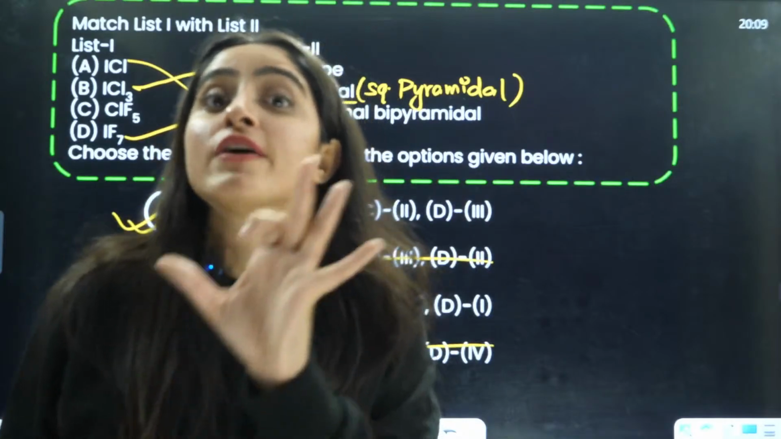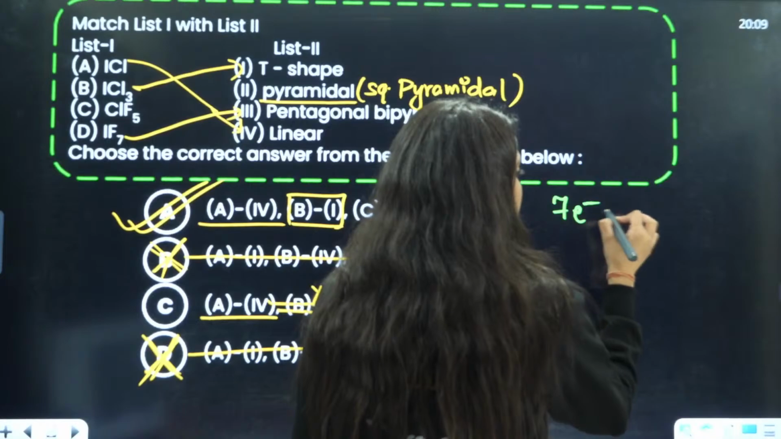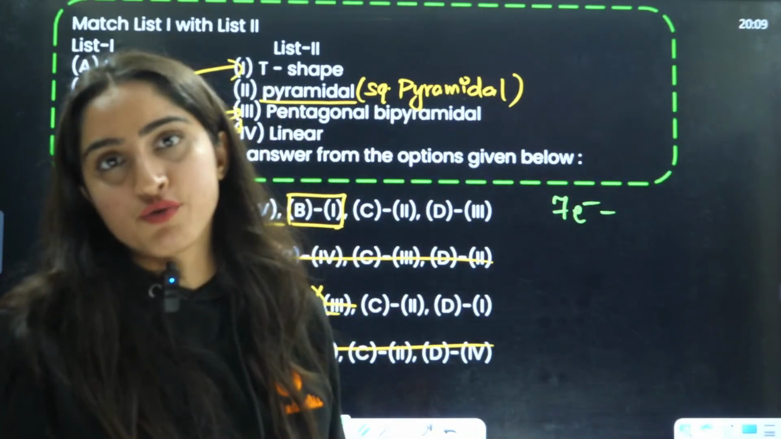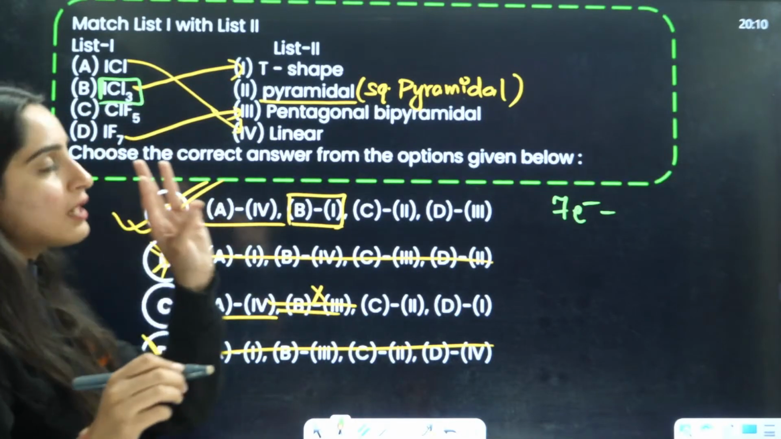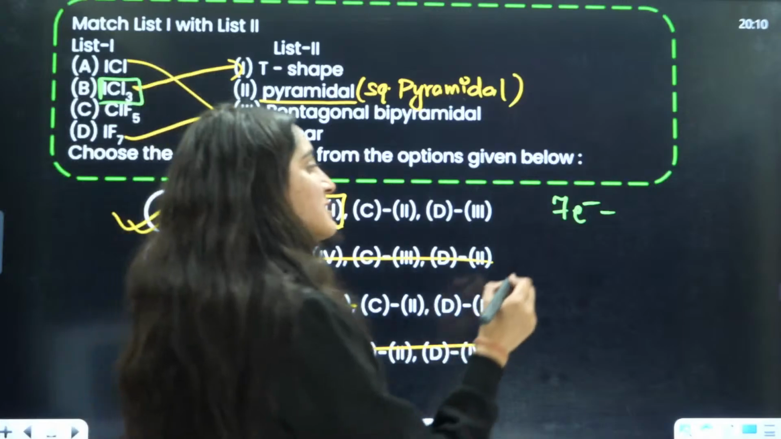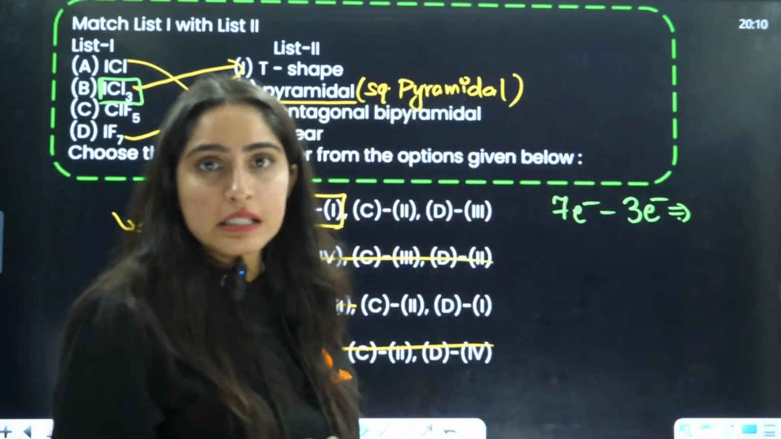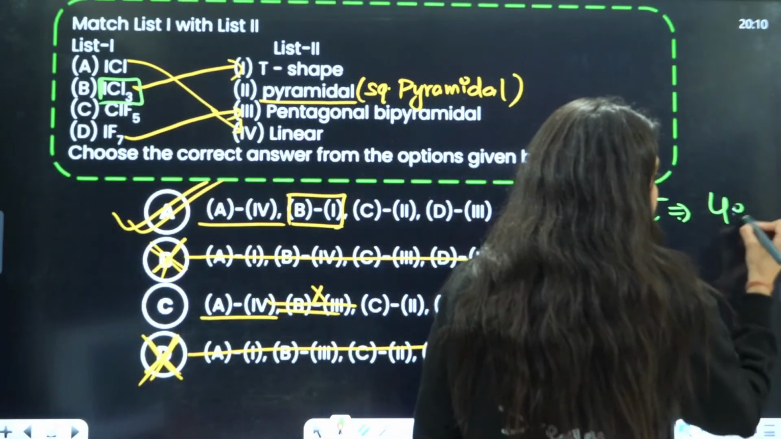It will have 7 valence electrons, right? So that means 7 valence electrons it will have. Now you need to see how many sigma bonds it is forming. So in ICl3, it is forming 3 sigma bonds. So can I say I can subtract 3 electrons from here? 7 minus 3 is what? 7 minus 3 is 4, right? So it is 4 electrons.